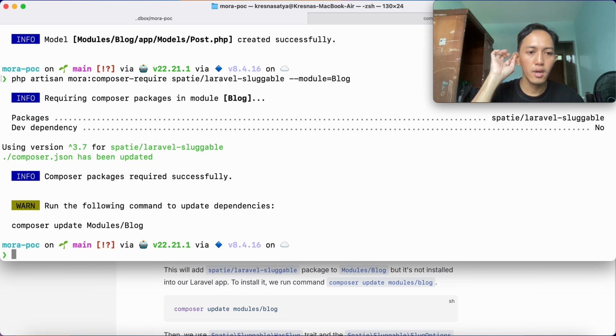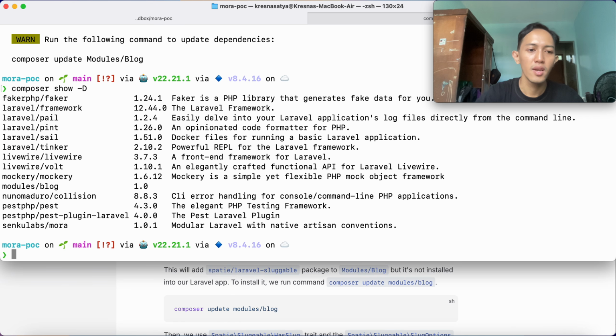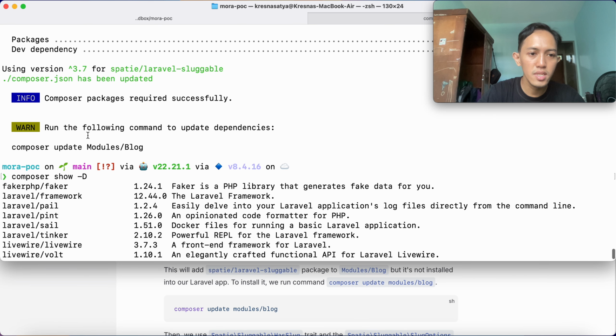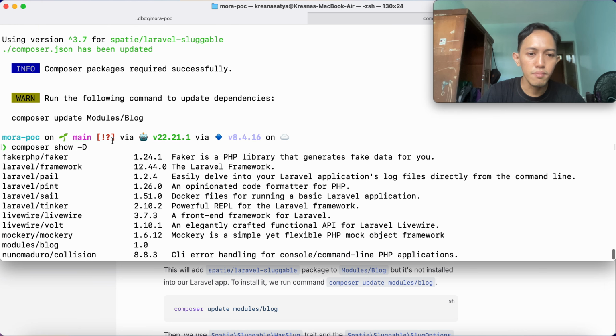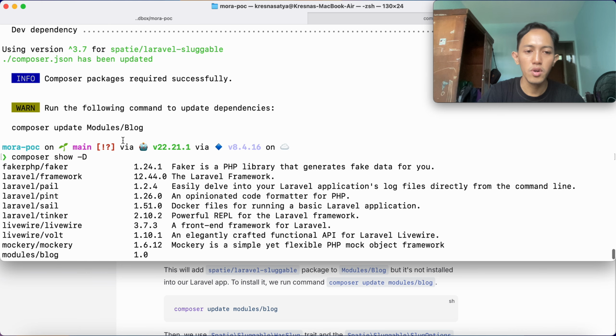And then we already add the dependency, not install it. To see that, let's run composer show to check if Spatie is already installed. But we see it isn't, okay?